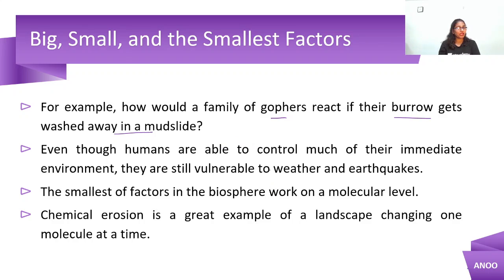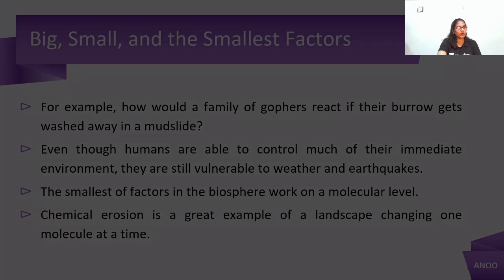Even though humans are able to control much of their immediate environment, they are still vulnerable to weather and earthquakes. At times, you get earthquakes, volcanoes, landslides, right? So we are very much vulnerable, and we also lose our houses the way the gophers lose their houses, right? The smallest factors in the biosphere work on a molecular level. That means a chemical reaction is an example of the landscape changing one molecule at a time, right?